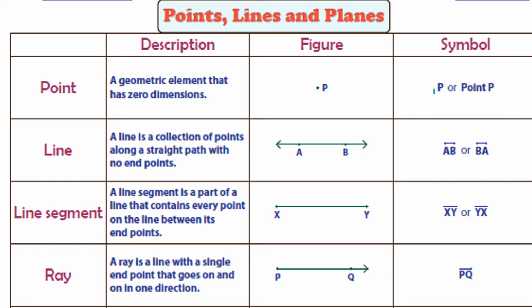A ray is a line with a single endpoint that goes on without end in one direction. So PQ: point P is the endpoint and Q is the direction point. So PQ has only one side direction.